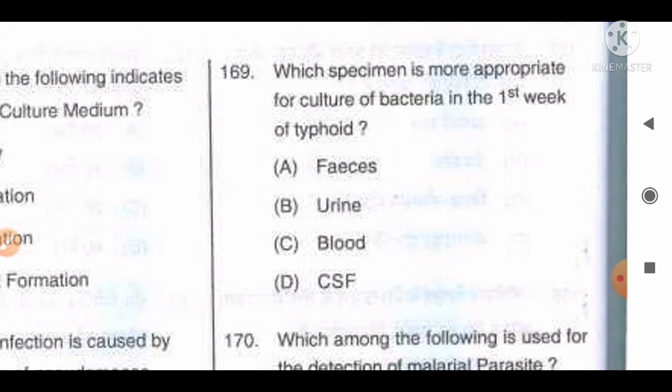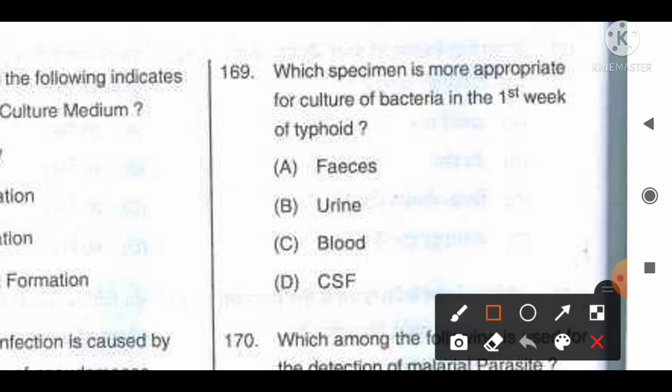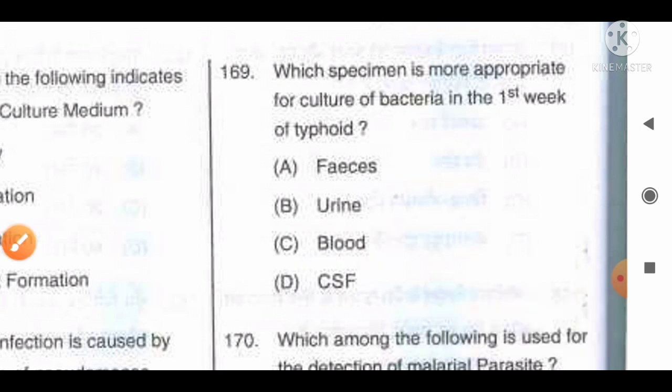So blood or bone marrow culture will be the correct answer for this question. So here option C, blood, will be the correct answer, as it is given in the options.